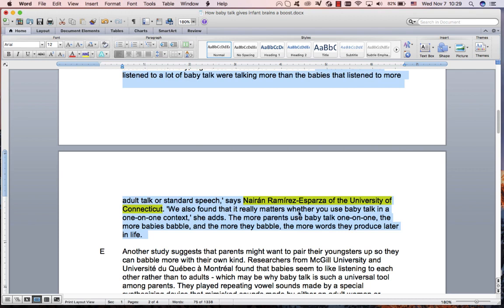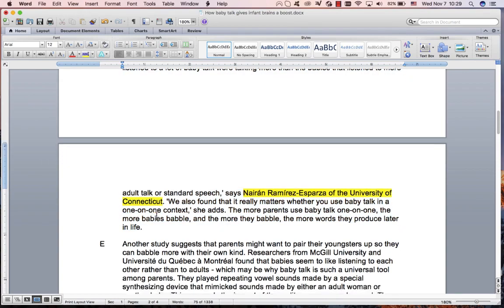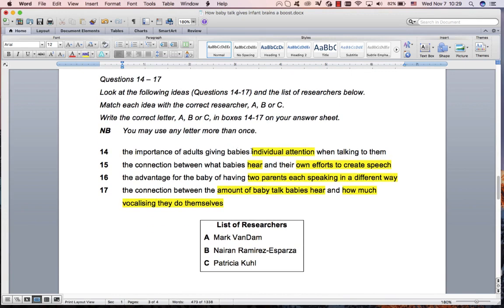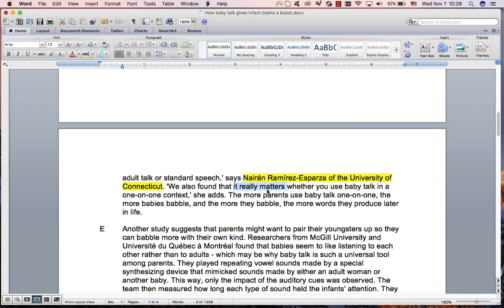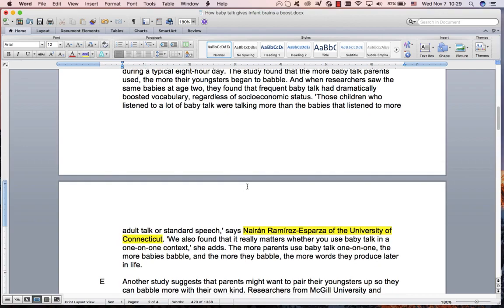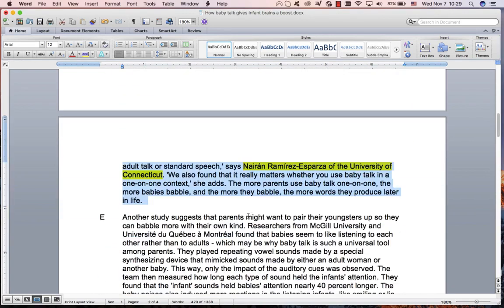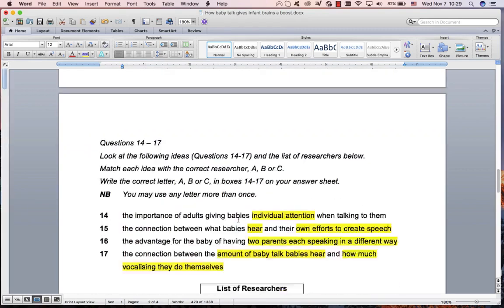We also found where they use baby talk in a one-on-one context. The more parents use baby talk one-on-one, the more babies babble. So they've repeated that, and that's pretty important. Can you see that? One-on-one means individual attention. It really matters, it's really important, individual attention. Again, difficult paraphrase, you had to narrow it. It was going to be in there somewhere, one of these, right?